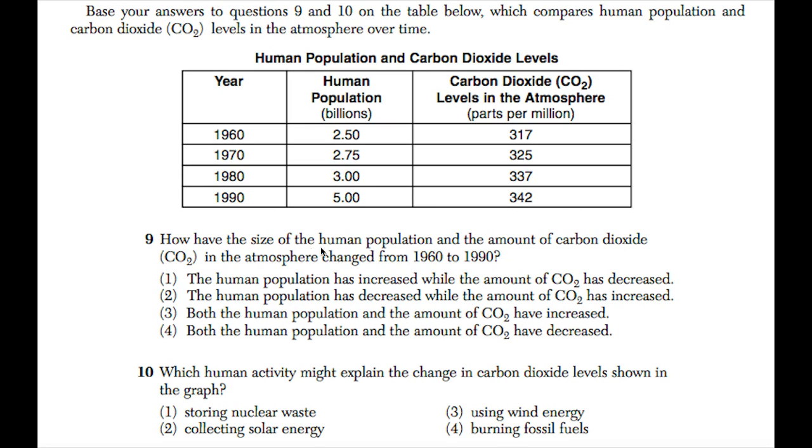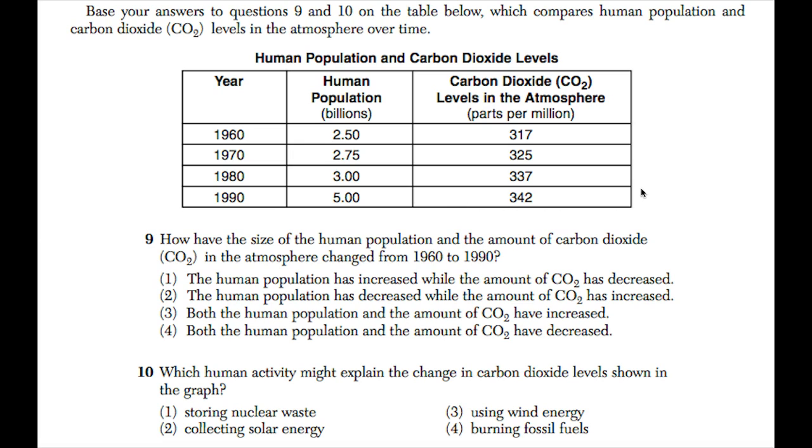How have the size of human population and the amount of carbon dioxide CO2 levels in the atmosphere changed from 1960 to 1990? So how did it change from here to here? One says the human population has increased while the amount of CO2 has decreased. Did the CO2 level decrease? I don't know about that one, guys. The human population has decreased while the amount of CO2 has increased.